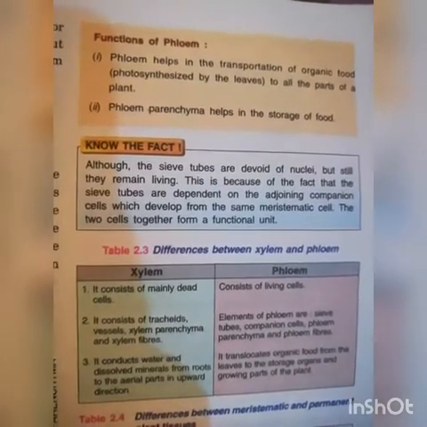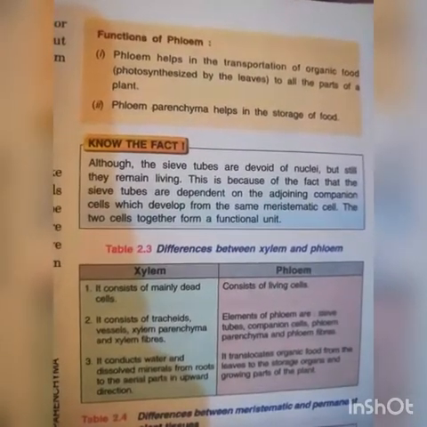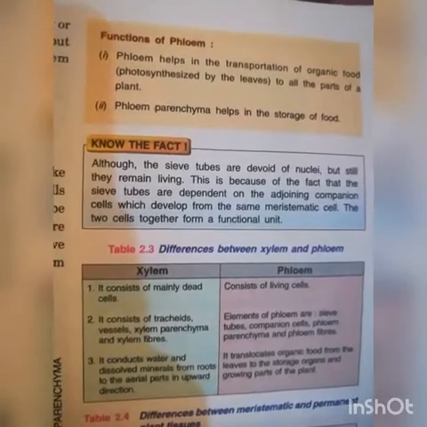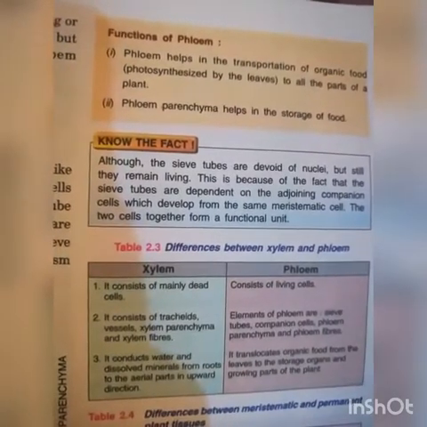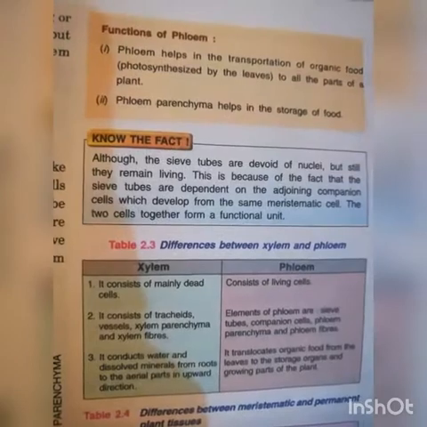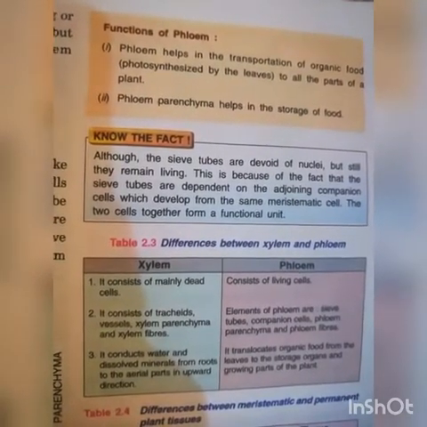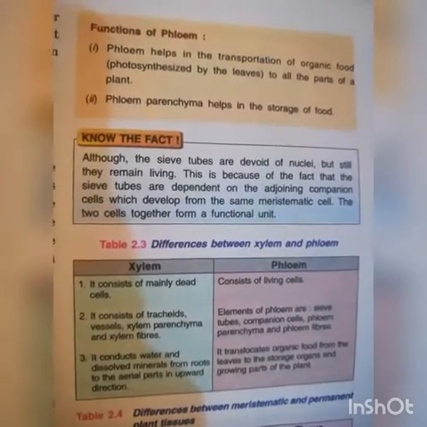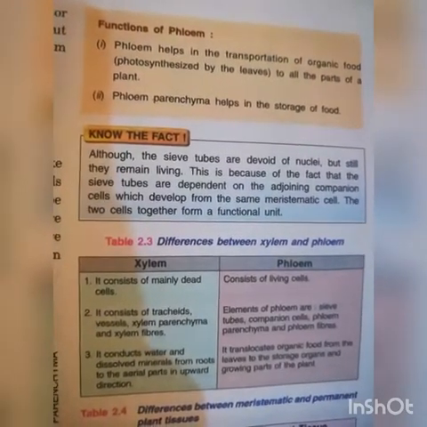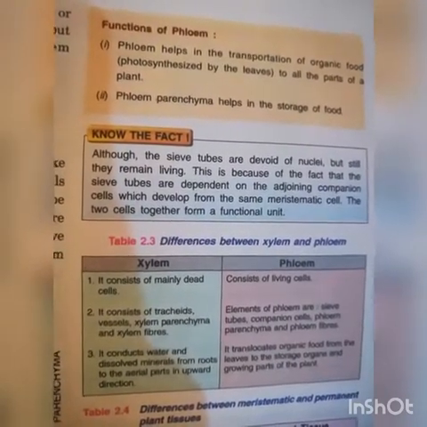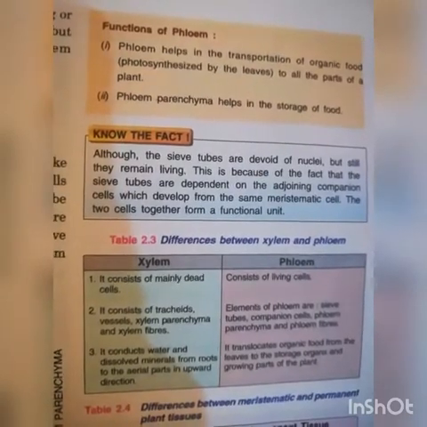Important fact: although the sieve tubes are devoid of a nucleus, they still remain living. This is because the sieve tubes depend on the adjoining companion cells, which develop from the same meristematic cell.